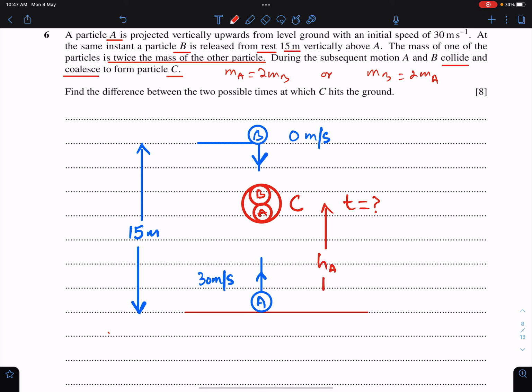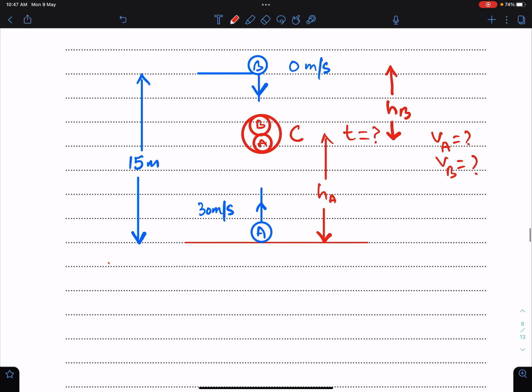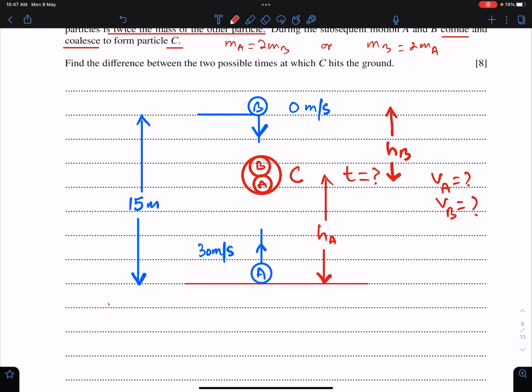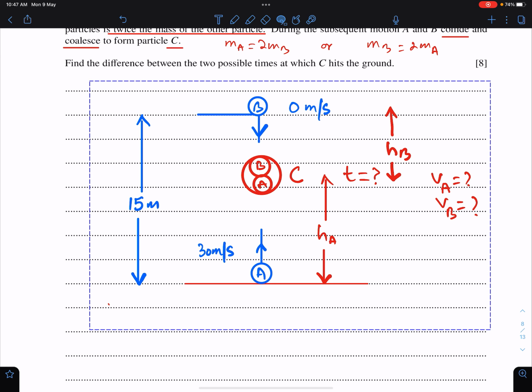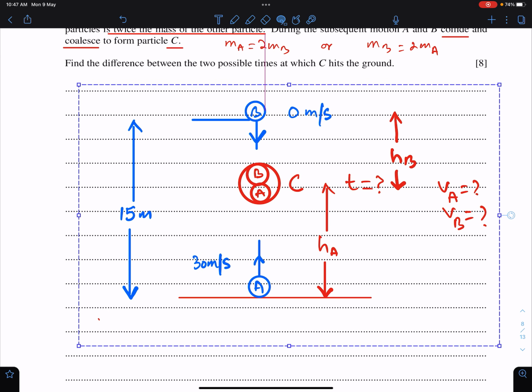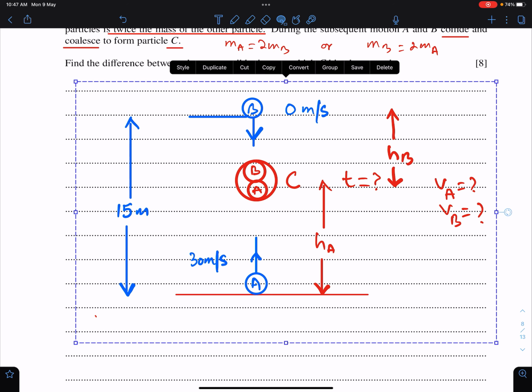Height of A from ground. This is height of B. We would also need velocities of both the particles, VA and VB, at the point of collision. So this is the situation. You can say this is the given information.